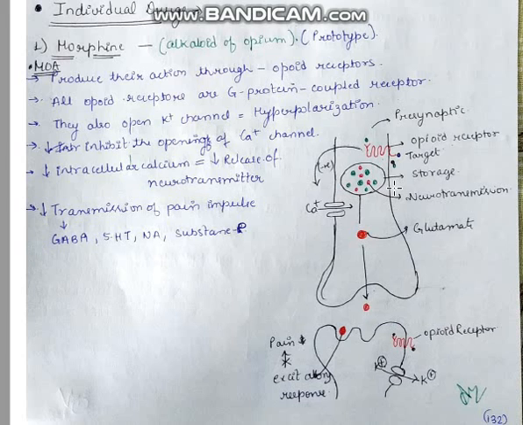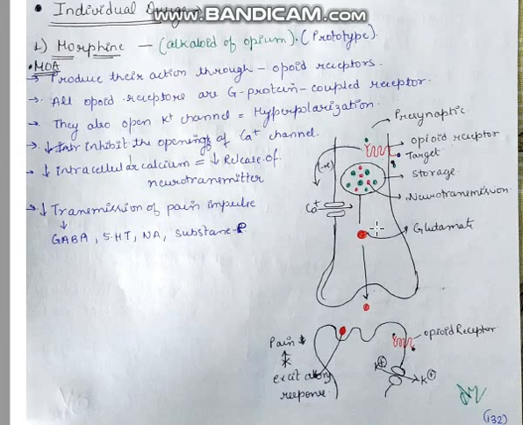So as morphine acts on the opioid receptor, it will inhibit the opening of the calcium ion channel. Calcium will not go into the neuron, which decreases the release of neurotransmitter.